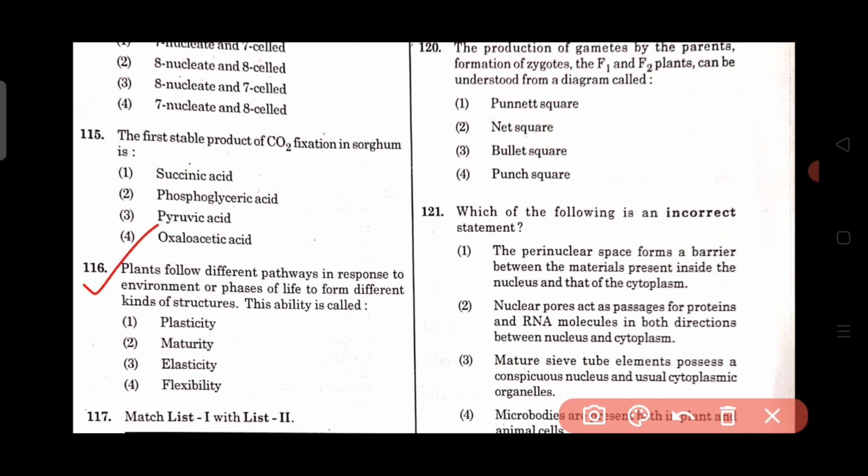Then question number 116. Plants follow different pathways in response to environment or phases of life to form different kinds of structure. This ability is called option number 1 plasticity, option number 2 maturity, option number 3 elasticity, and option number 4 flexibility. So here the correct answer is plasticity.